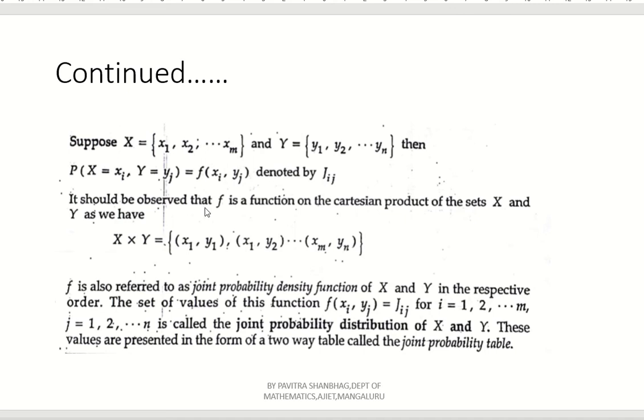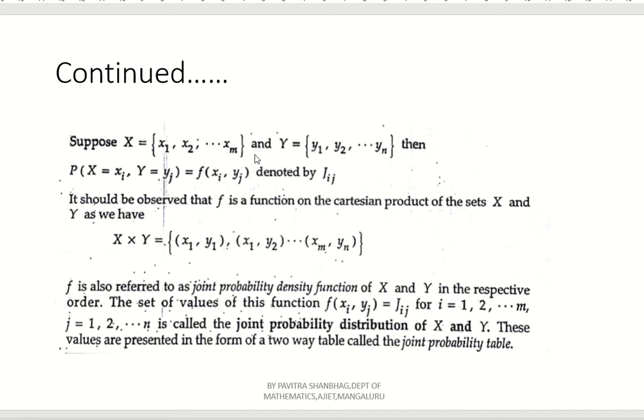It should be observed that f is a function on the Cartesian product of the sets capital X and capital Y. So it is in the form of what? Cartesian product. What is meant by Cartesian product here? Each element here will pair with every element of the other set. So x1 y1, next x1 y2, x1 yn.